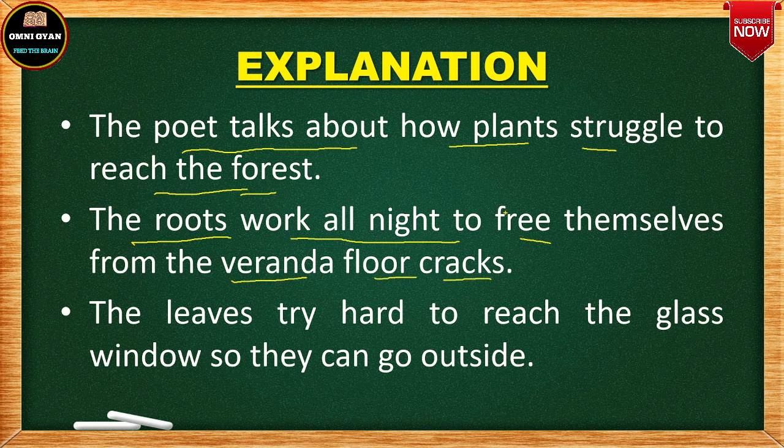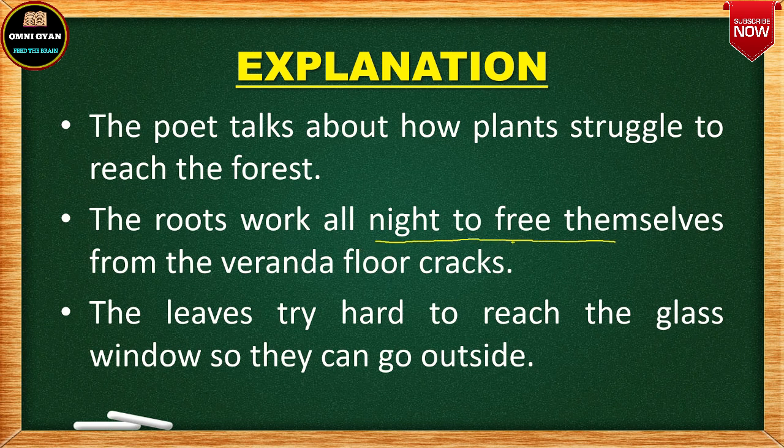Now you see some plants, some trees, some plants you have seen, what happens is that some are fixed on soil and some are planted on cemented soil. मतलब plant करने के बाद after planting the trees or the saplings, what happens is that जो ओनर होता है ना, वो उसको क्या करता है, सीमेंट एरिया से कवर कर देता है, उसको हार्ड बना देता है सीमेंट से, राइट? सो यू कैन इमेजिन द soil has become very strong now, so the roots are working all night to free themselves.